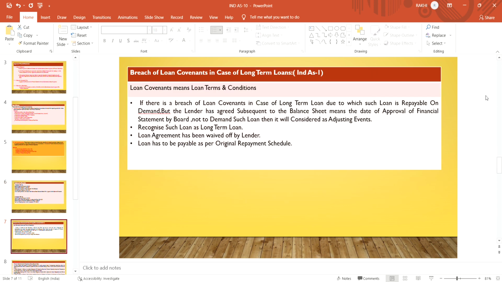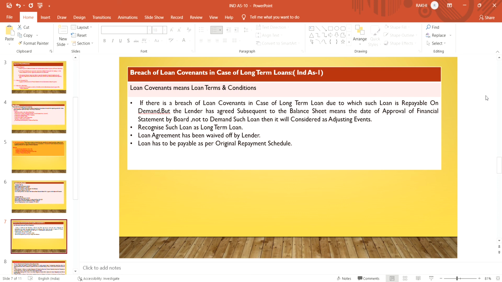Now we will discuss another topic, that is breach of loan covenant in case of long-term loan. This we will discuss in Ind AS 1 also. Loan covenant means the loan terms and conditions. If a company breaches any loan terms and conditions, what is the implication?